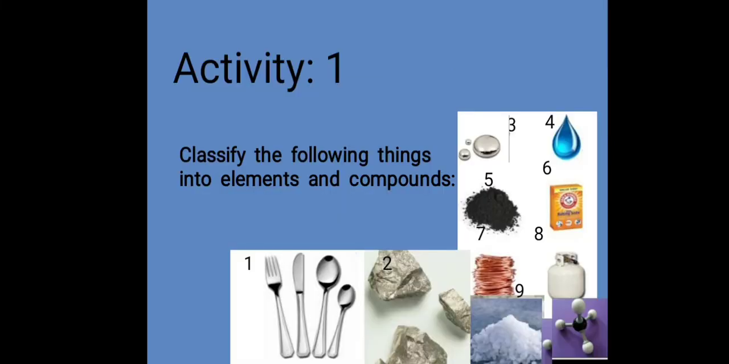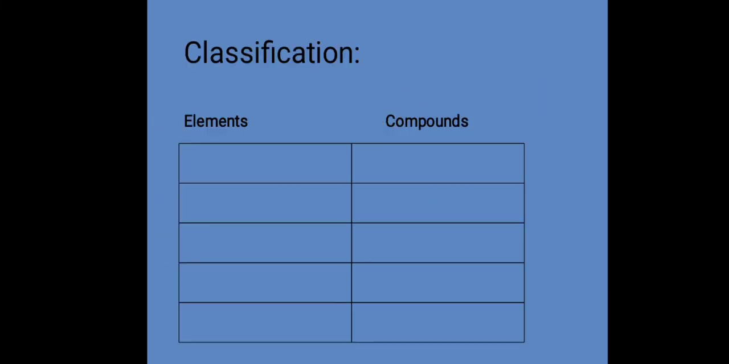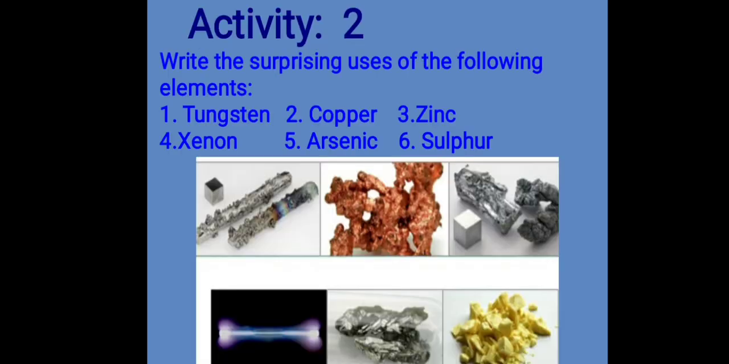Here comes the activity. Classify these things into elements and compounds. The names of these things are given in the next slide. Use that and tabulate. Do this next activity, that is, write the surprising uses of the following elements: tungsten, copper, zinc, xenon, arsenic and sulfur.